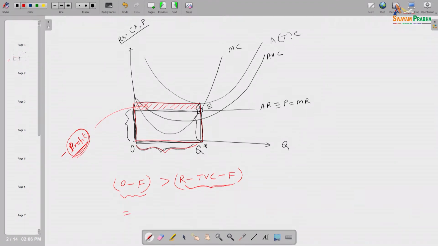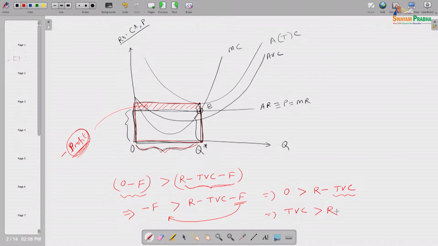And if we manipulate this equation a bit, the left hand side is minus F, greater than revenue minus TVC minus F. That implies, the minus F and minus F cancel, so 0 should be greater than or equal to R minus total variable cost. So total variable cost should be more than revenue. If this is the situation, he should stop production.